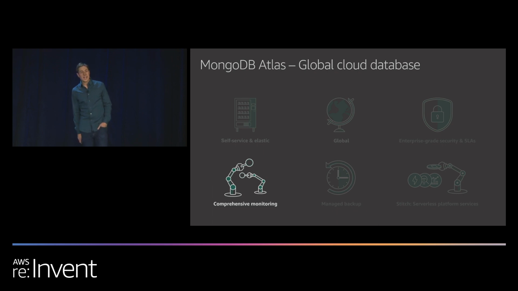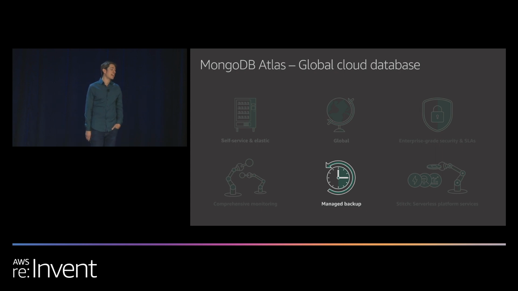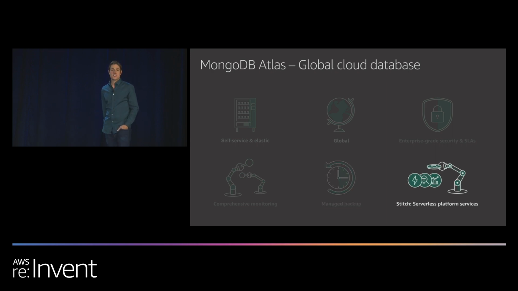Comprehensive monitoring. Atlas provides monitoring of virtually every metric related to the database, its operations, and underlying infrastructure. Managed backup. I don't need to remind anyone here the importance of backup. However, I will note that in Atlas, it is a one-click solution that leverages volume snapshots for fast performance and provides point-in-time restore capabilities. And finally, Stitch.